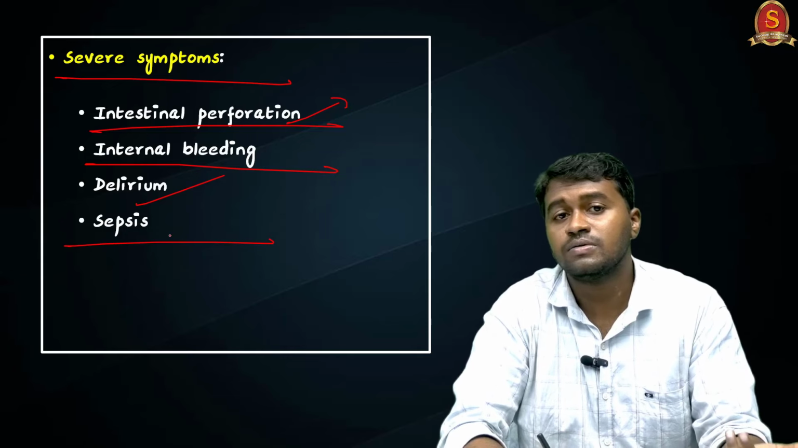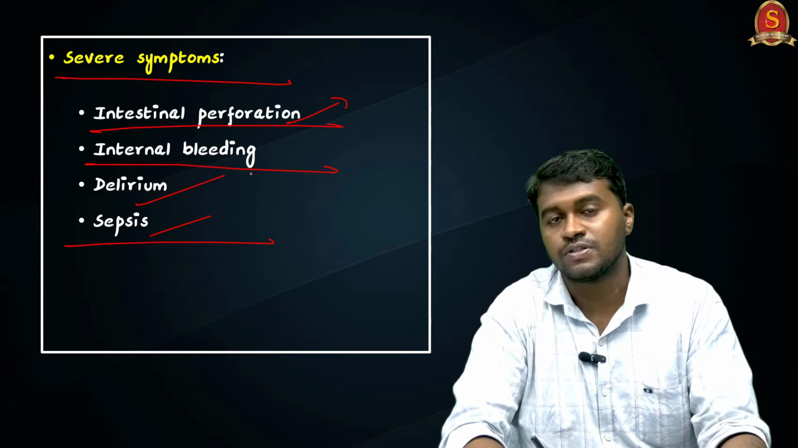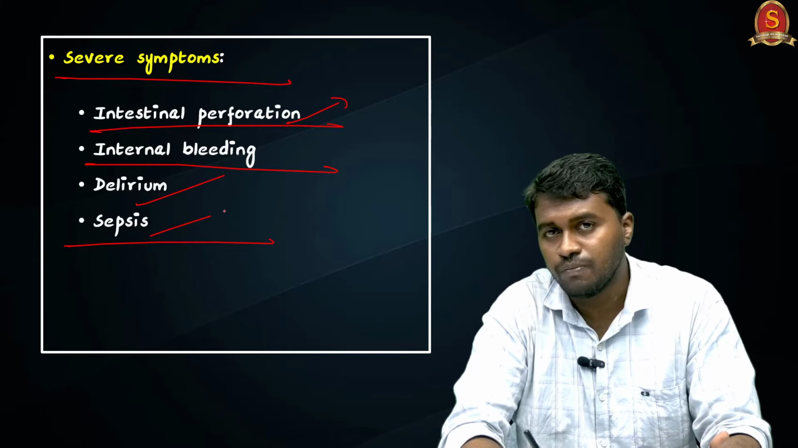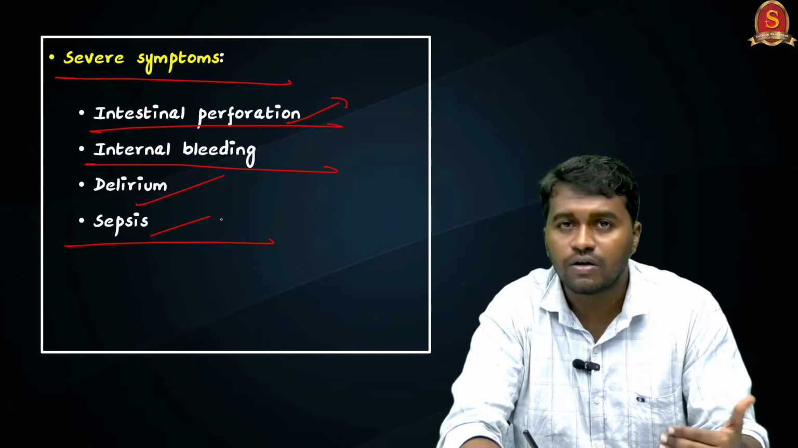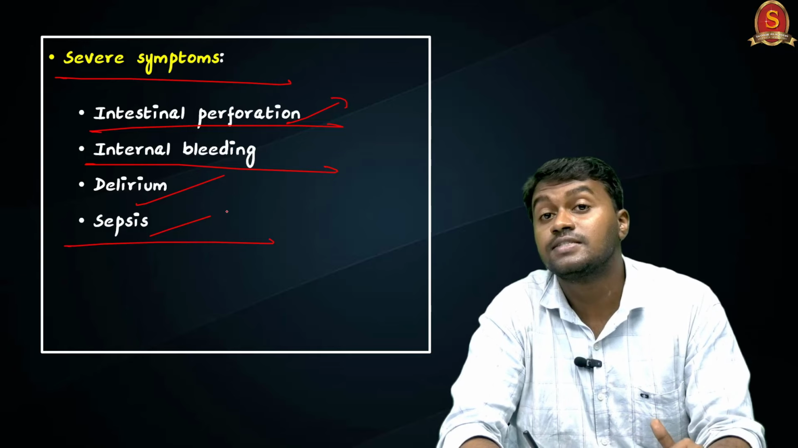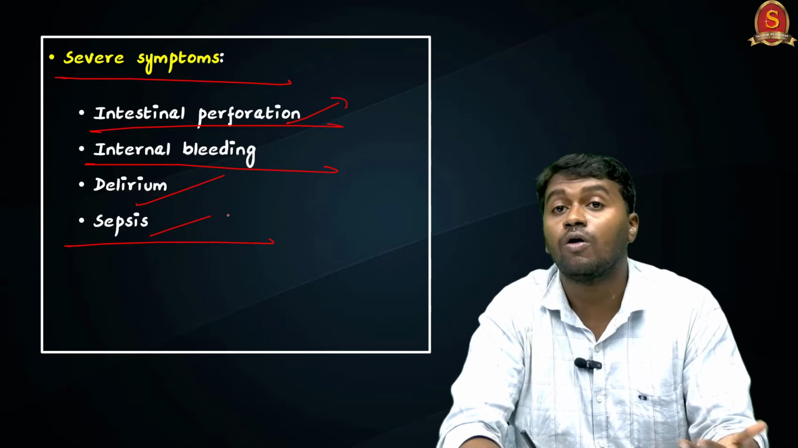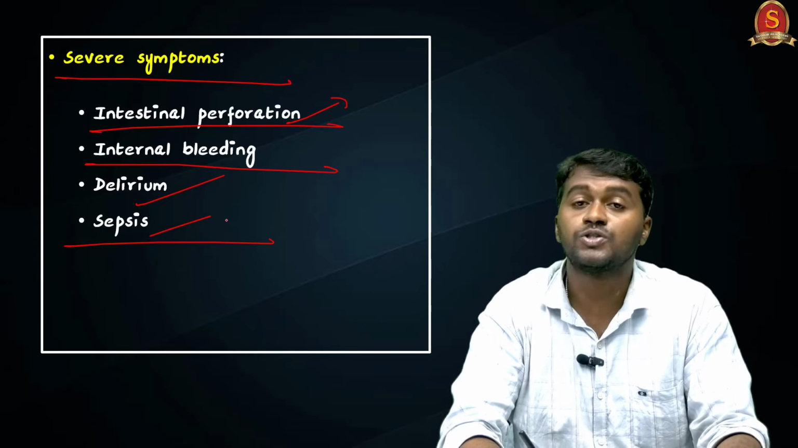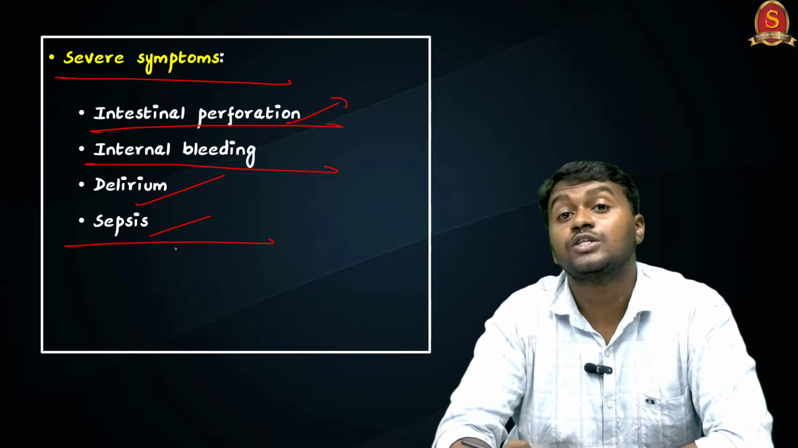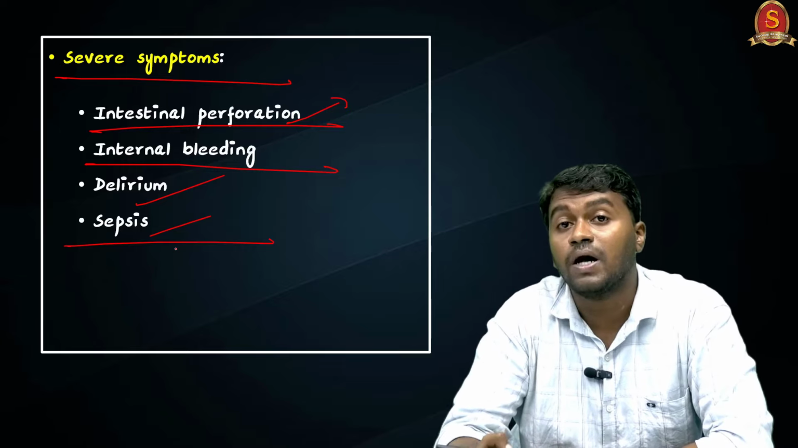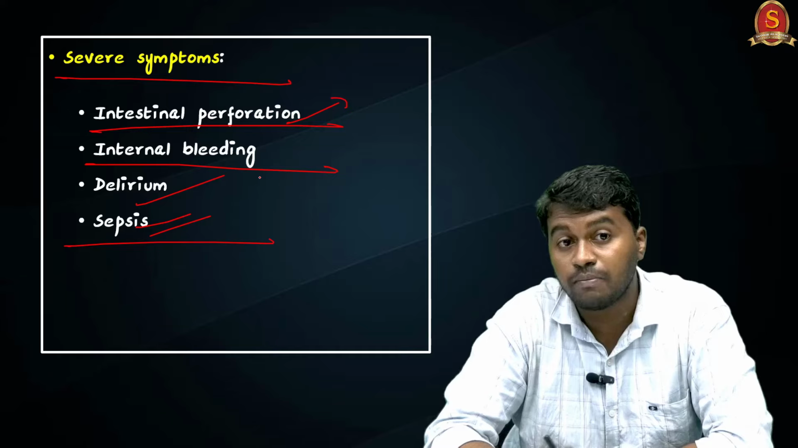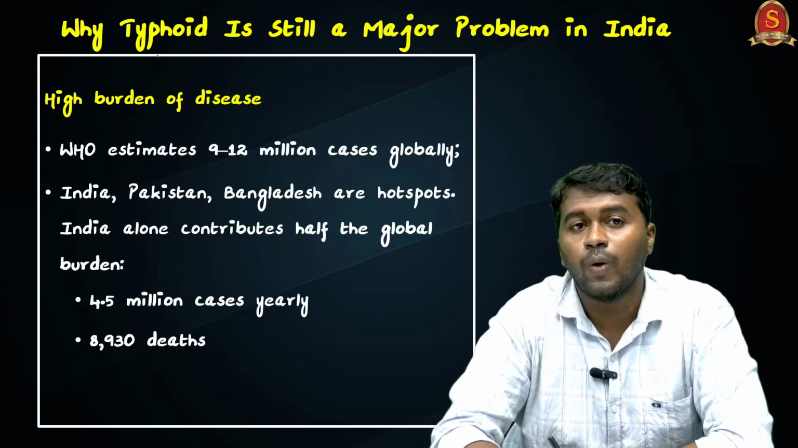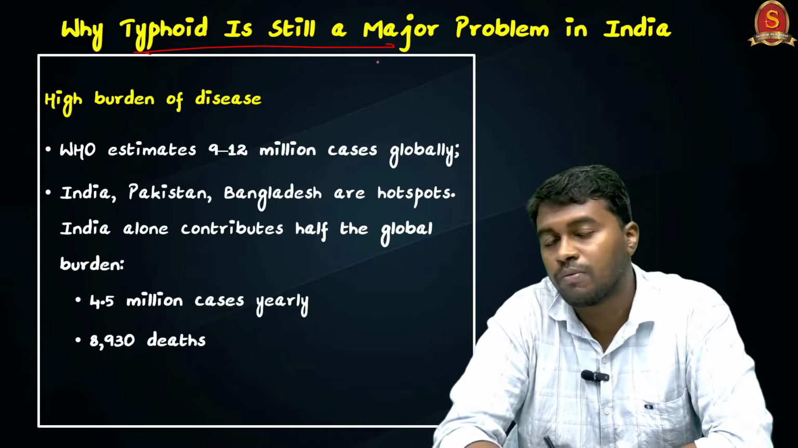And the next major concern is sepsis. We know that our body has an immune system, and the immune system will react to certain infections. Sometimes this reaction becomes an overreaction; the reaction will be stronger. What happens in such cases is there is a possibility of multiple organ failure, and it is an emergency situation too. And why is typhoid still a major problem in India?